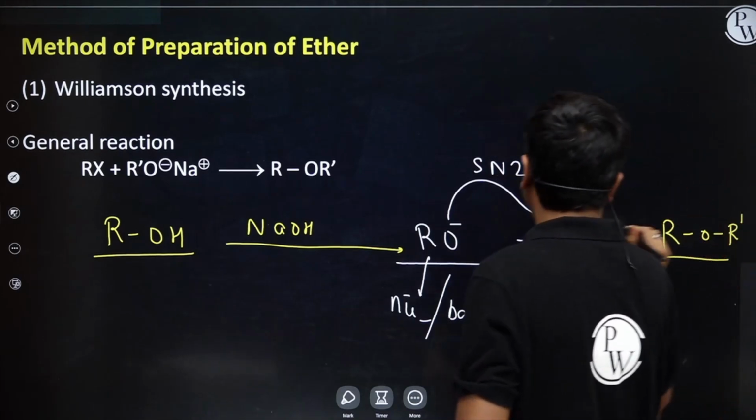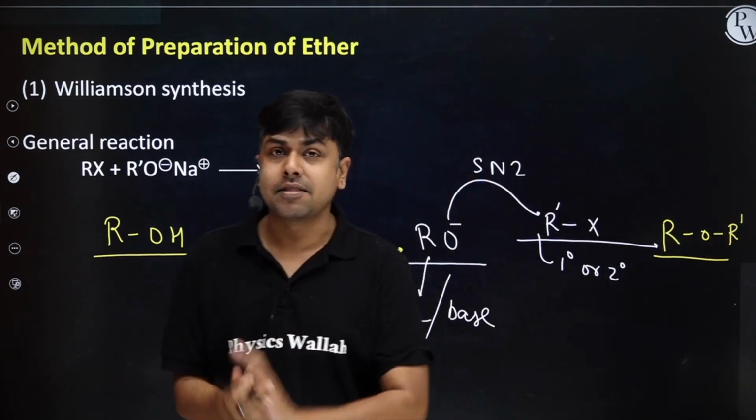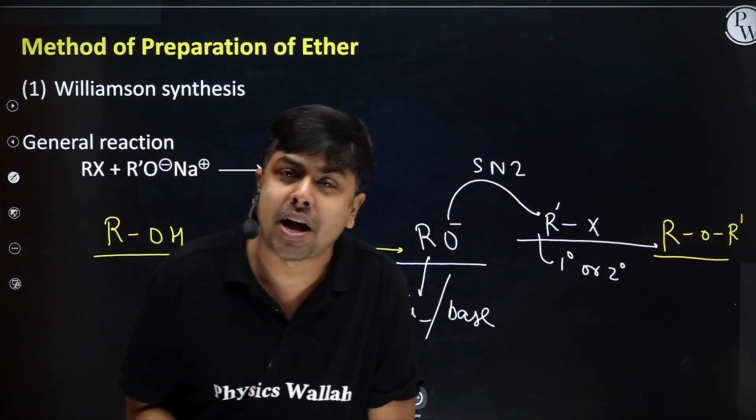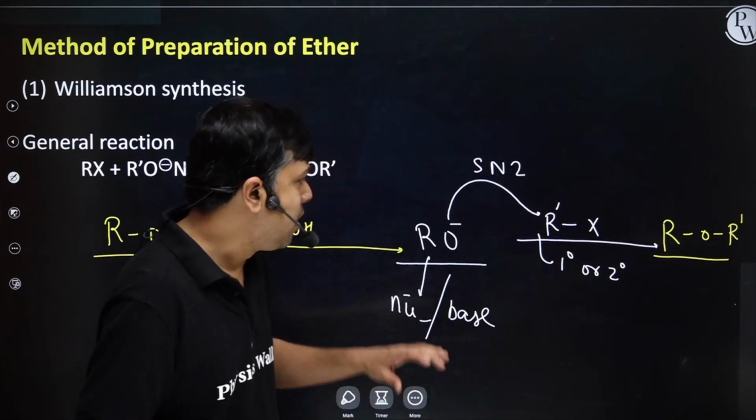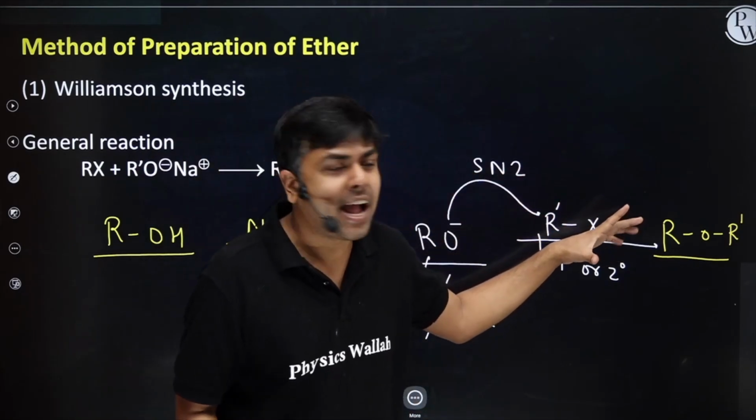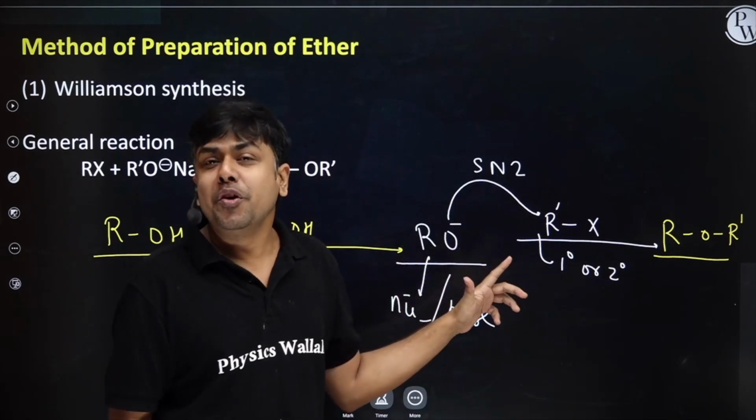So here a substitution reaction is occurring via the SN2 pathway. Why SN2? Because of a 1 degree or 2 degree alkyl halide and a strong nucleophile.